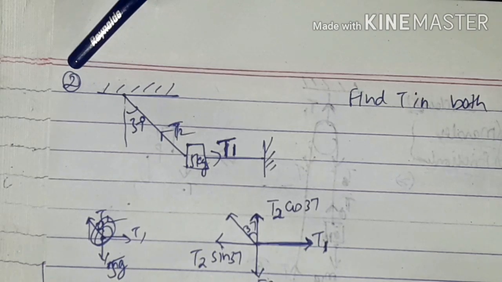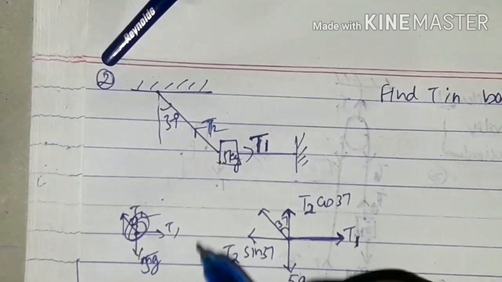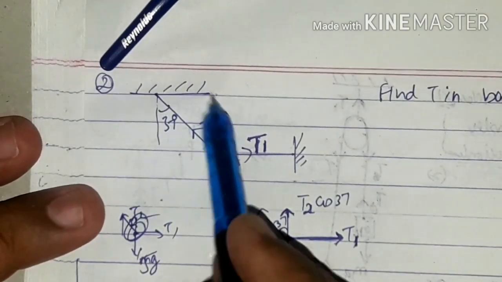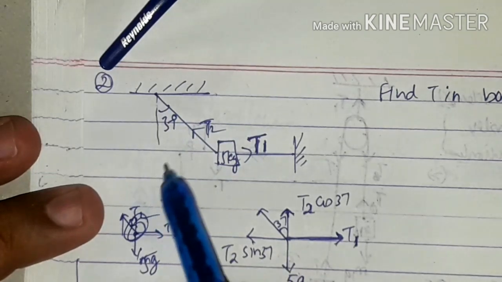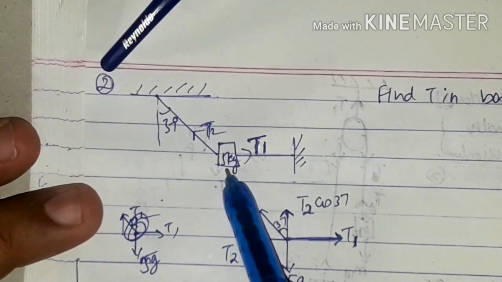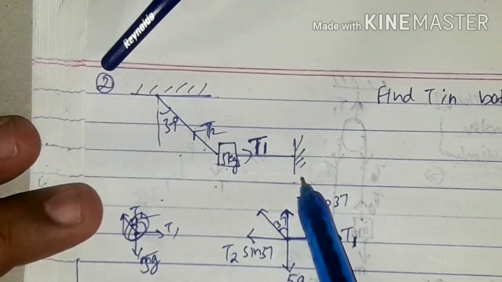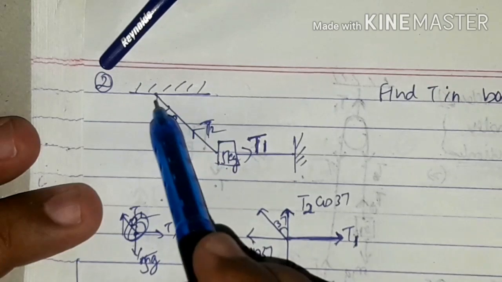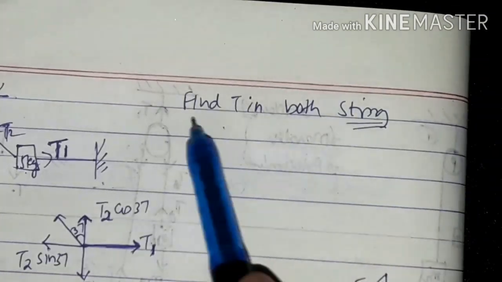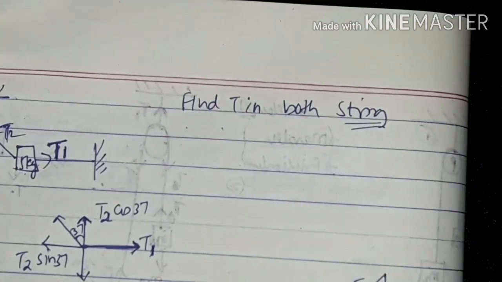See here, another problem, problem number 2. This is the rigid support. To this rigid support is hung a body of mass 5 kg, and this 5 kg is connected to another rigid support. Here is string number 1, string number 2. The question is to find T in both strings.